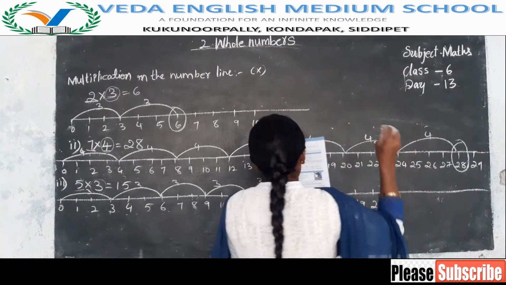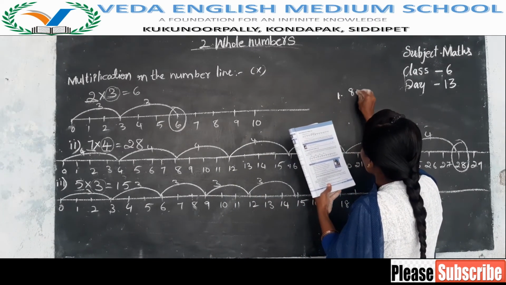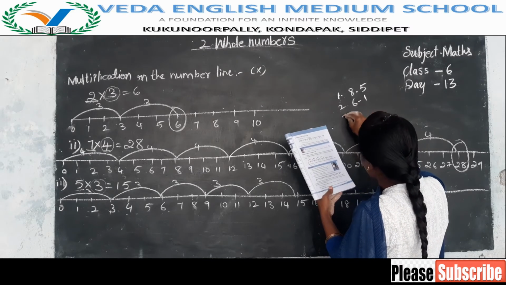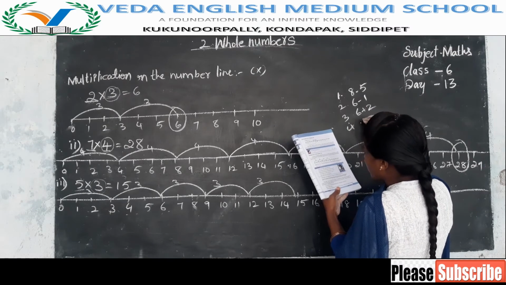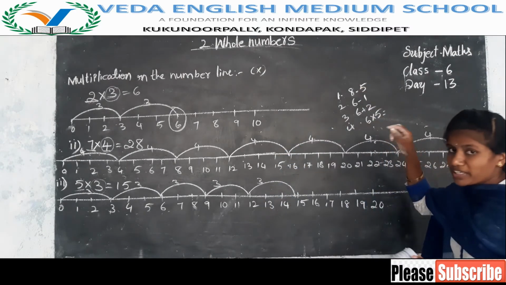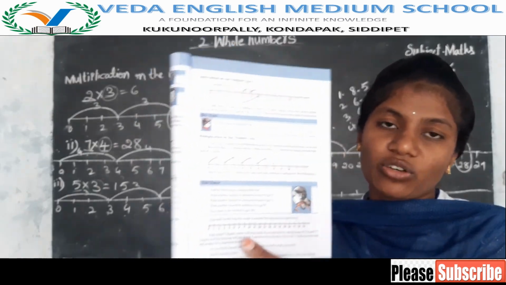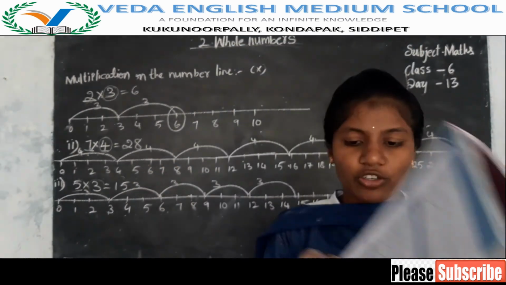First one you have to represent in the Try This page. You have to show 8 minus 5 on the number line. Second one, 6 minus 1 on the number line. Third one, 6 plus 2 on the number line. Fourth one, 6 into 5 on the number line. You have to complete these four in your notebook. Write these questions and find solutions for that. That means you have to draw the number lines like this and send your homework to me.